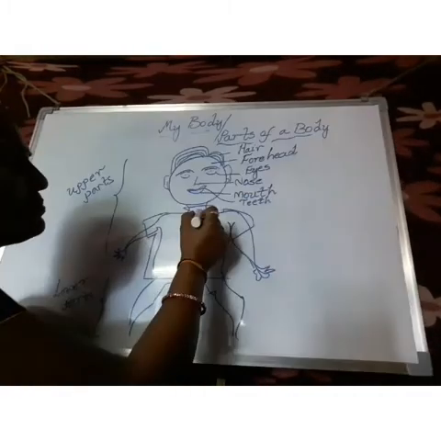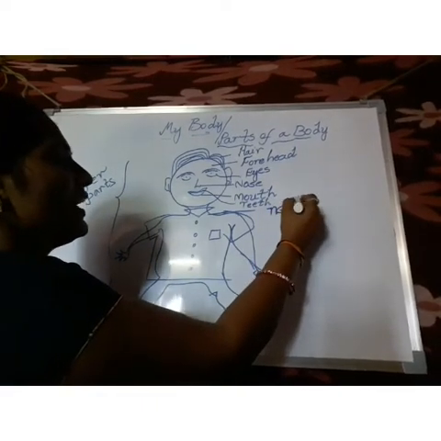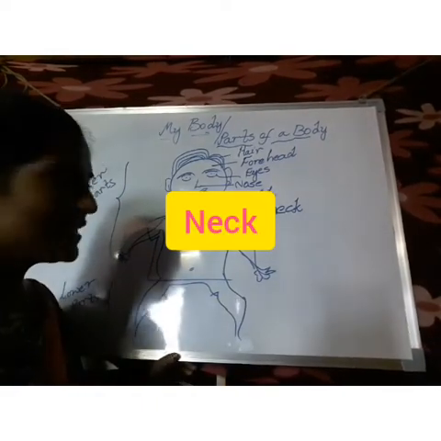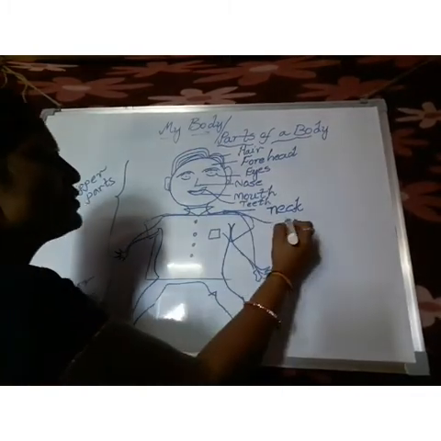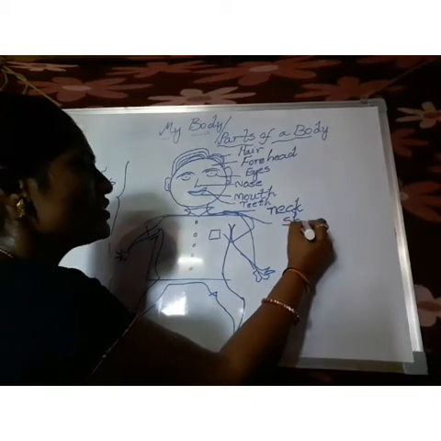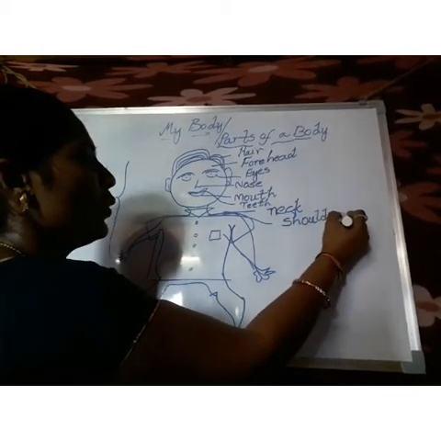Coming to this part, we call it the neck. N-E-C-K, neck. And this part we call shoulders. S-H-O-U-L-D-E-R-S, shoulders.